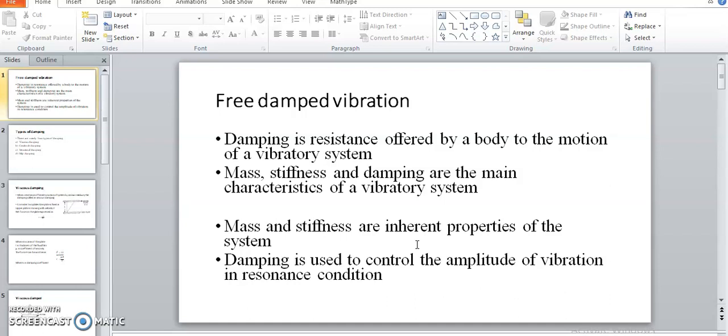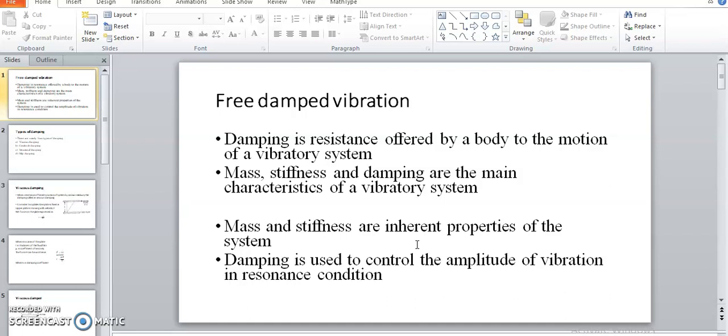While defining that equation of motion, we considered two parameters which are essential for vibrations: the mass and the stiffness, M and K. If one of these parameters is absent, then there is no possibility of vibration. But these two parameters always exist in any system.